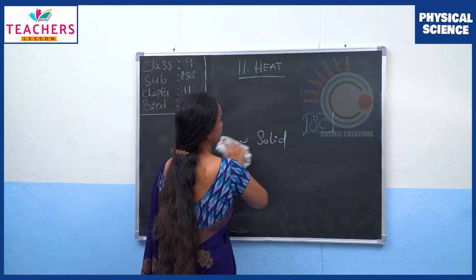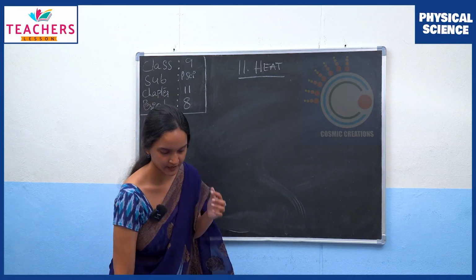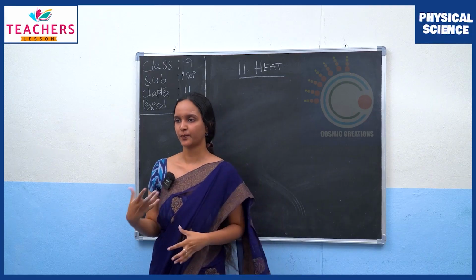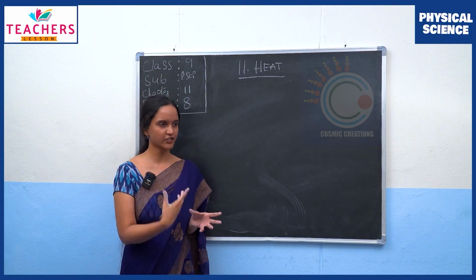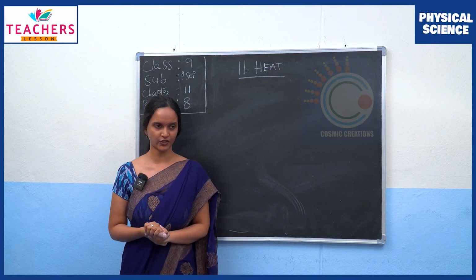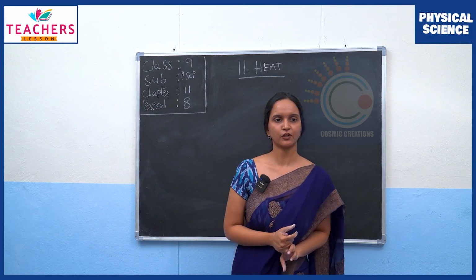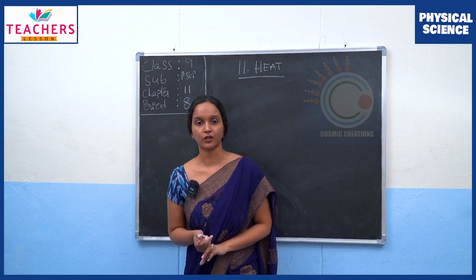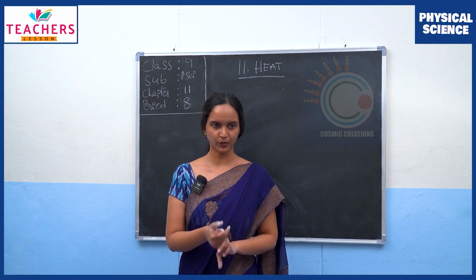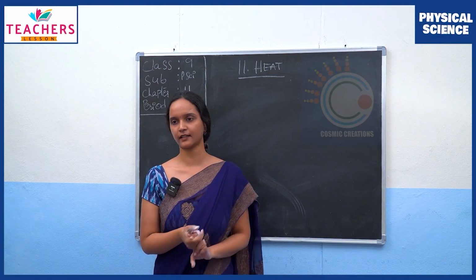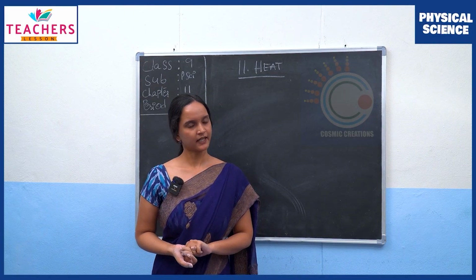In this chapter, we have learned a lot of interesting things like heat, temperature, kinetic energy, the relationship between kinetic energy and temperature, specific heat, how to determine the specific heat, the principle of method of mixtures, and we talked about evaporation, condensation, boiling, melting and freezing. Alright, so that is the end of this chapter, heat.